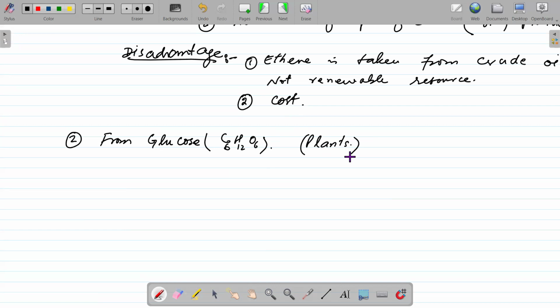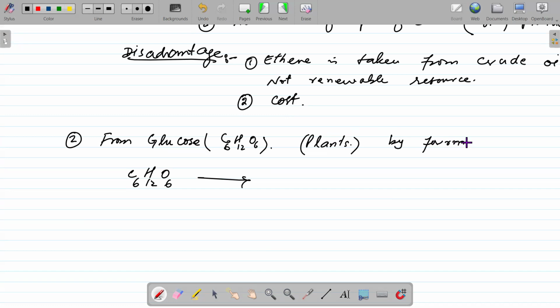Either in the form of starch or cellulose, we know their hydrolysis gives us glucose. So we use the glucose C6H12O6, and this undergoes fermentation.